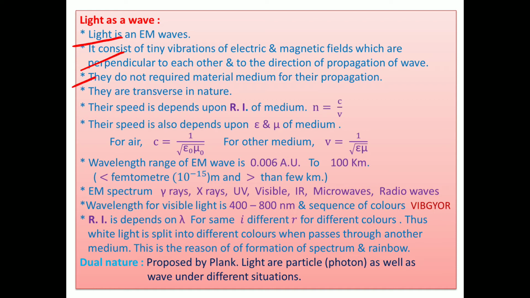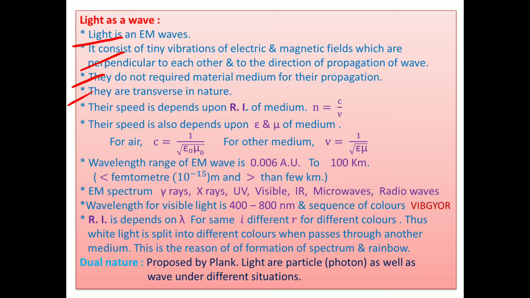So these waves do not require a material medium for their propagation because they are field vibrations. And these waves are transverse in nature because both vibrations are perpendicular, and the wave direction is again perpendicular to both of them.